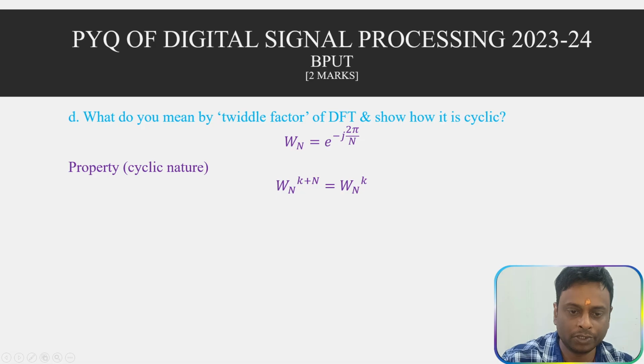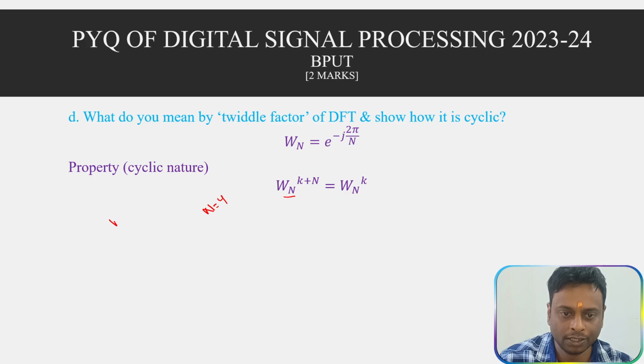Suppose we have N equal to 4, which means the period of the signal is 4. We can see W of 5: W_4 to the 5 equals W_4 to the 1, where k equals 1.